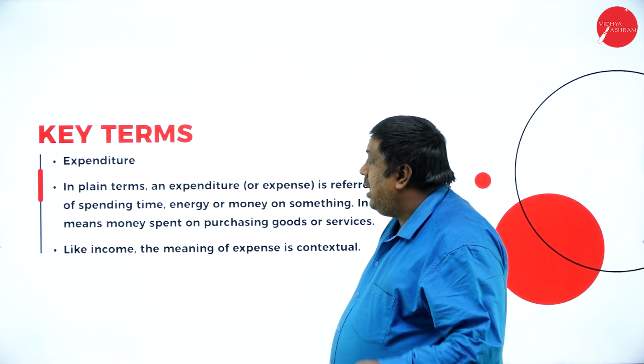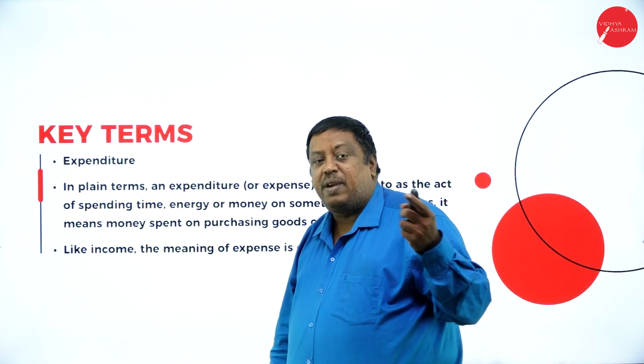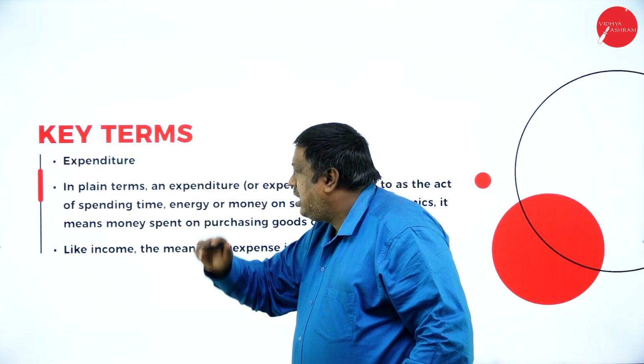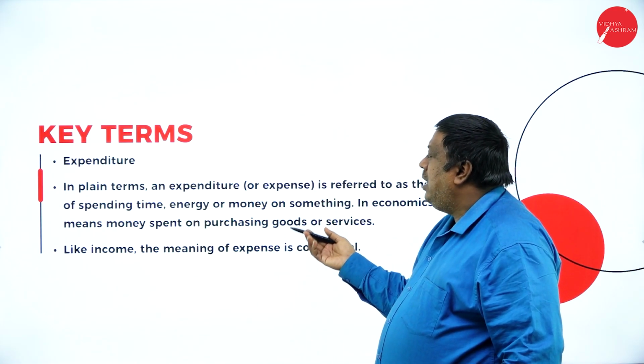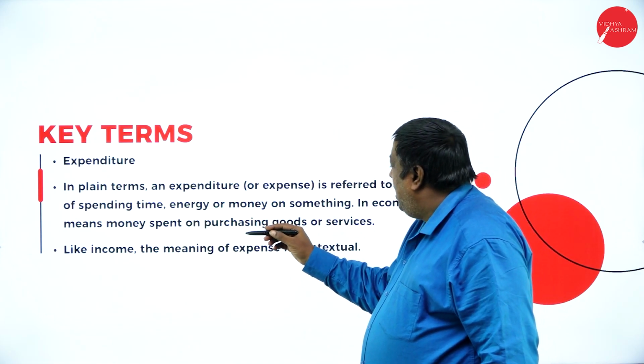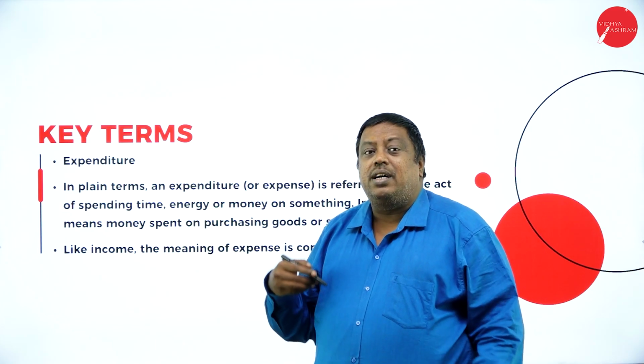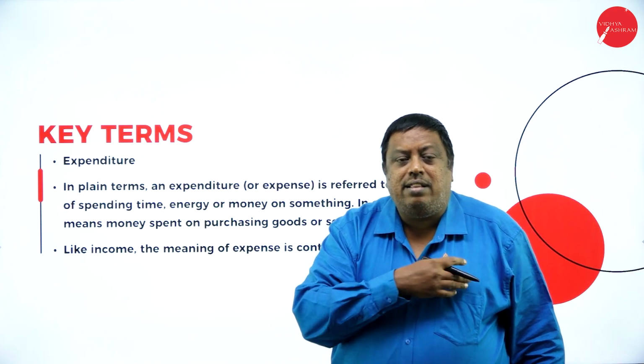The next key term we have here is expenditure. We have discussed income. Now we are going to discuss expenditure. In the normal way, it is any amount spent to purchase anything. For example, I'm giving the money to get the pen.